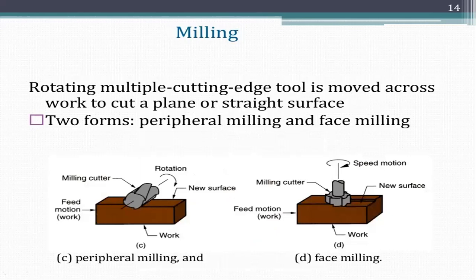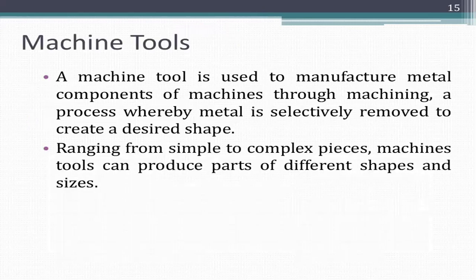Milling. A rotating multiple cutting edge tool is moved across the work to cut a planar straight surface. There are two forms. The first one is peripheral milling, the second one is face milling. In peripheral milling, the milling cutter rotates upon the workpiece. In face milling, the milling cutter rotates upon the face. It will be done like facing in a lathe. It's face milling.